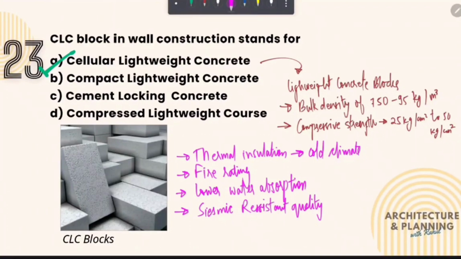And along with AAC block, CLC blocks is an excellent choice for building material. Both AAC block and CLC blocks have their own disadvantages and advantages. While AAC blocks are more widely used and have better availability, CLC blocks are ideal for use in cold climate due to its excellent thermal insulation property. And the size of CLC block is 625 by 240 by 75 to 625 by 240 by 250.